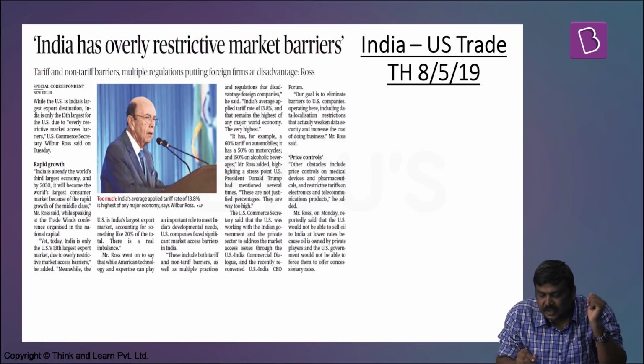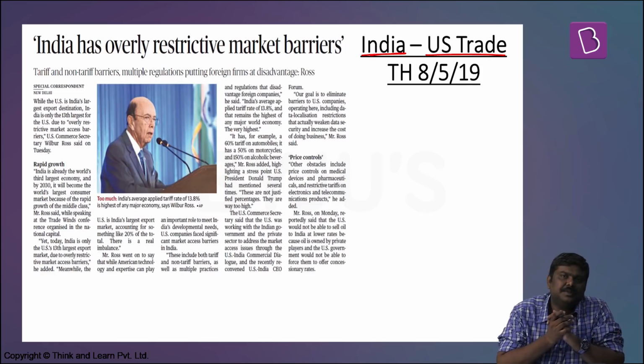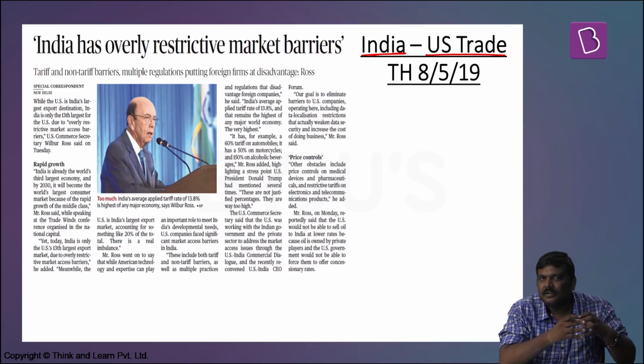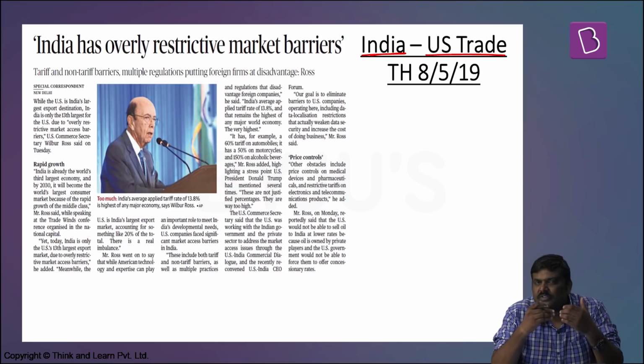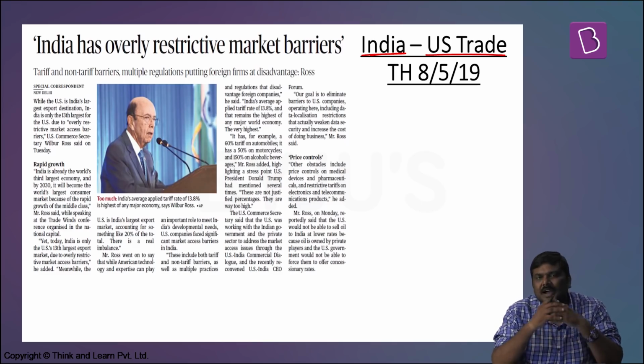The second article is related to India-US trade. In recent times, there have been a lot of discussions and deliberations between the two parties, the Government of India and the US government. The representatives of both governments are negotiating, discussing certain issues, and trying to come out with certain agreements.